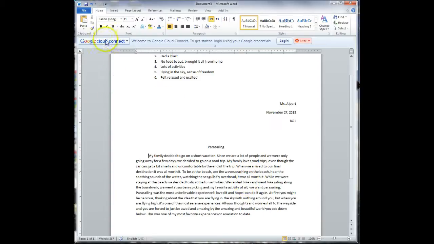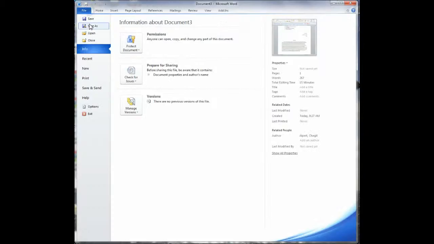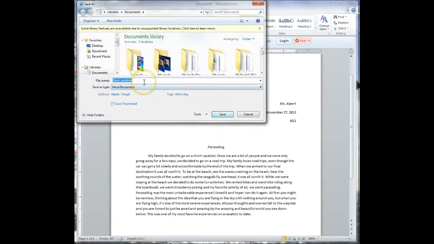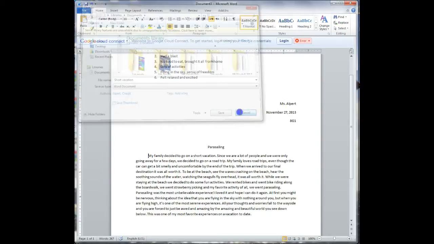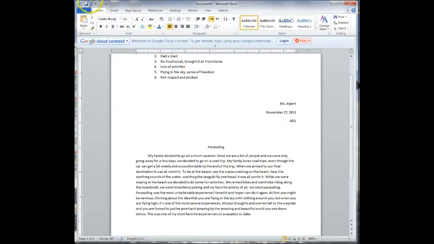One of the first things that you should have done, which I neglected to mention, is that you should have saved this right away. File, save as, in your document folder with your first and last name and vacation. That should be saved. So after you finish typing your whole paragraph, you should be clicking on save to make sure that everything is saved.